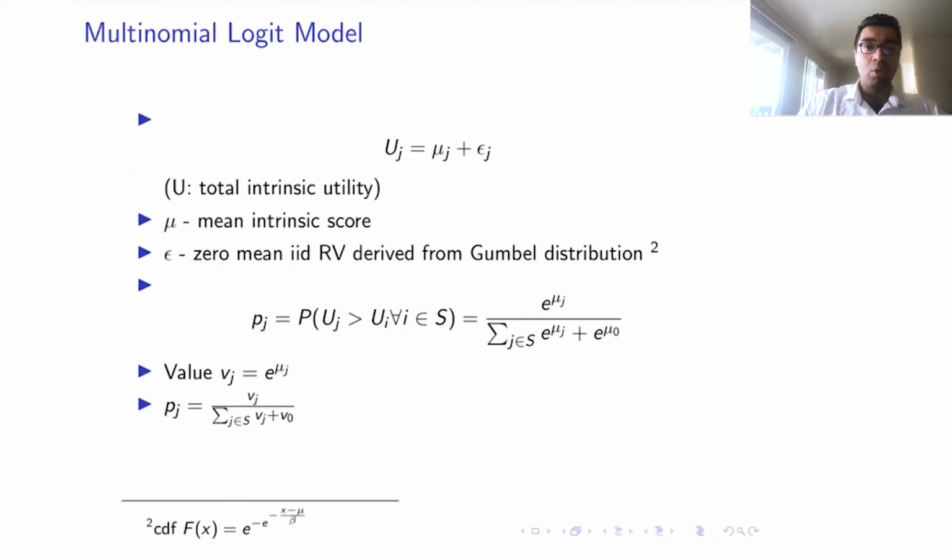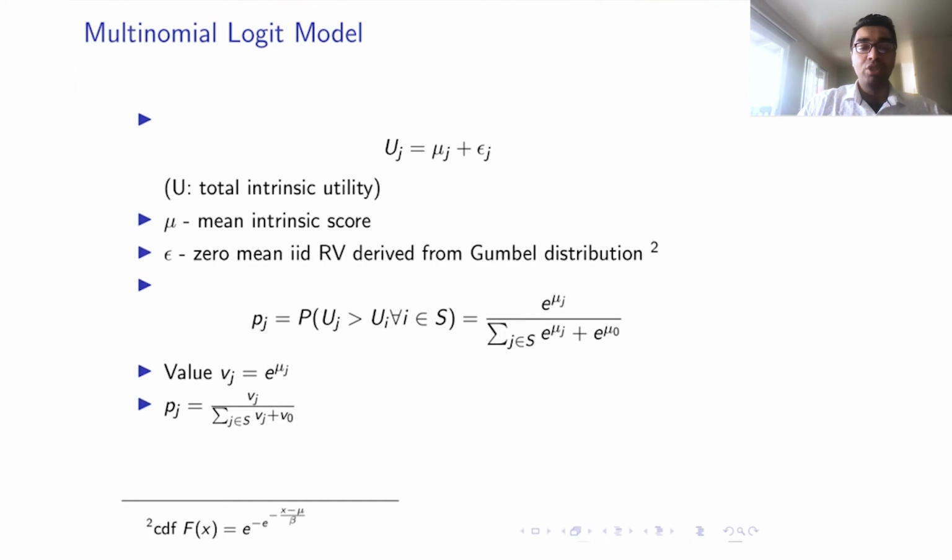So what is the choice model we look at? We consider the multinomial logit choice model. The utility of each agent is assumed to comprise two parts, the mean intrinsic score and a random component. In a dating market, the mean intrinsic score could be understood as a function of, say, a person's physical attributes, education, and so on. The random component is assumed to come from the Gumbel distribution.